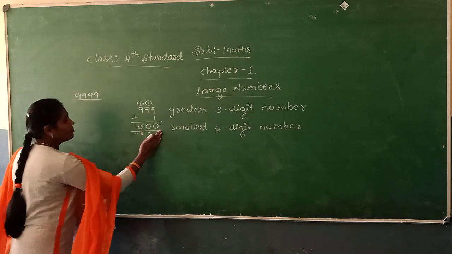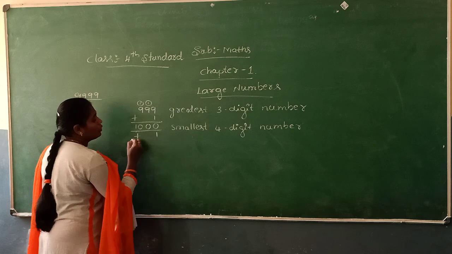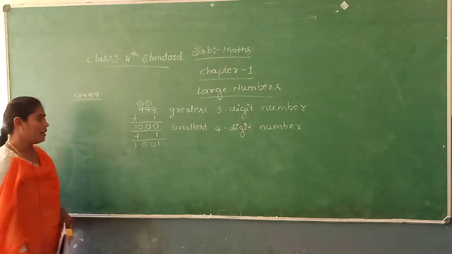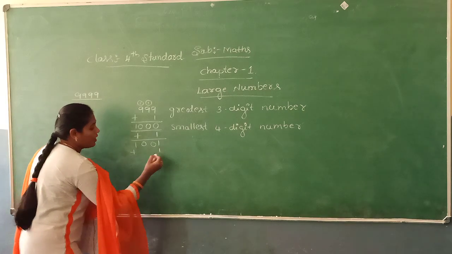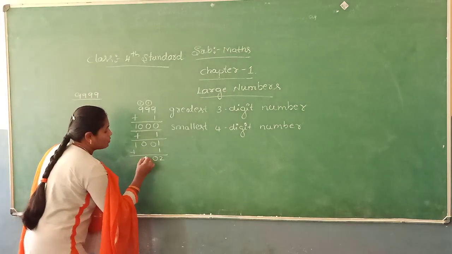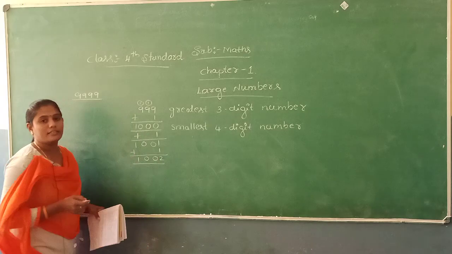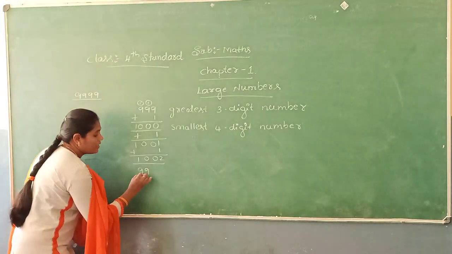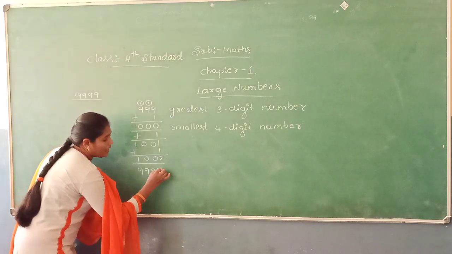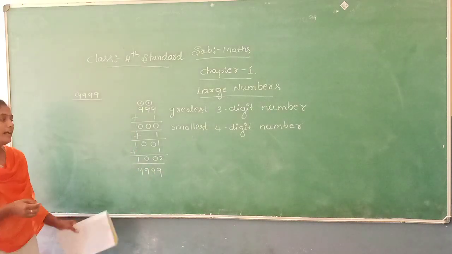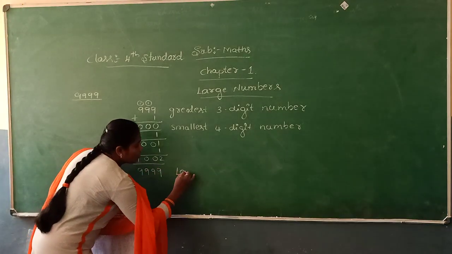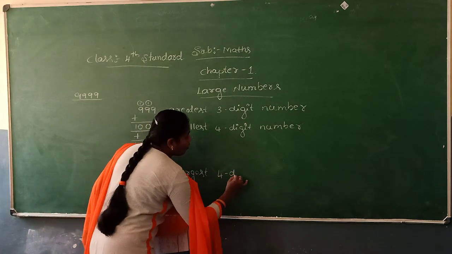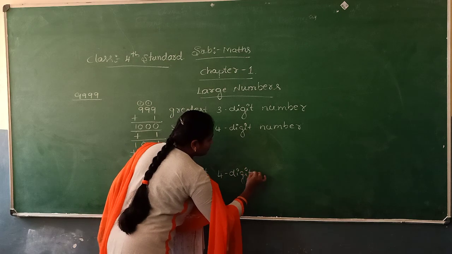We add 1 to 1000, we get 1001. Again we add 1, we get 1002. Counting in this manner, the last 4-digit number is 9999. It is the largest 4-digit number.